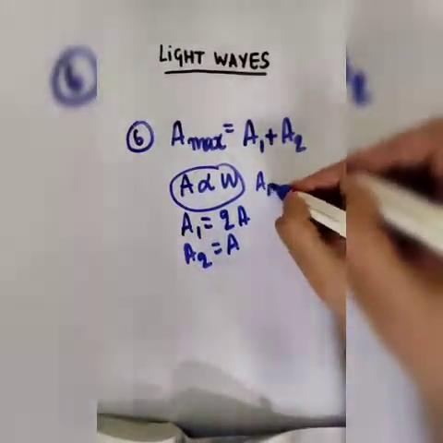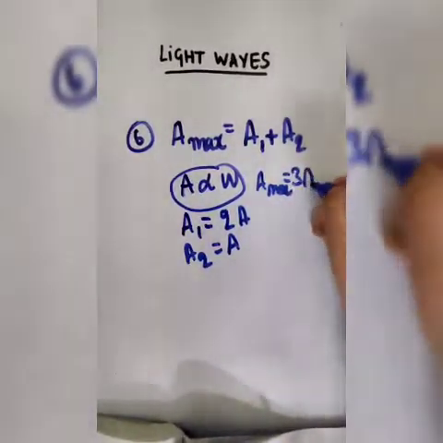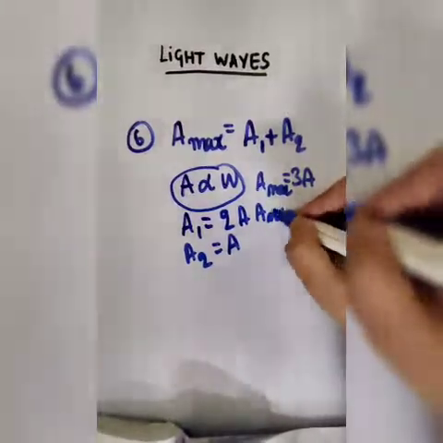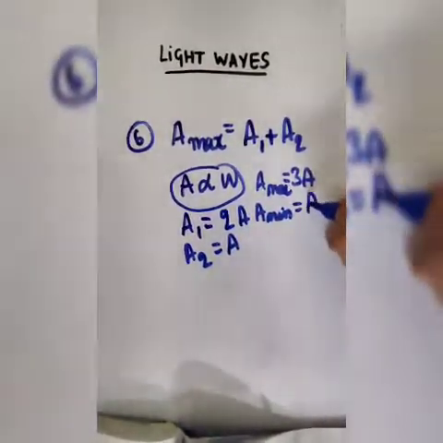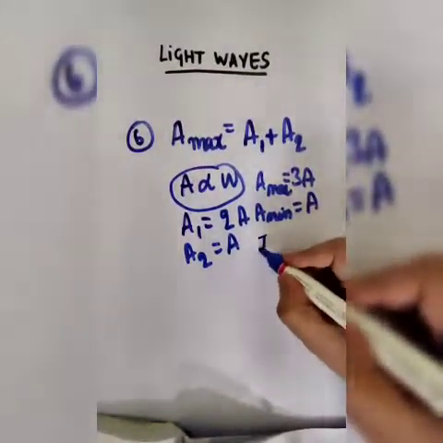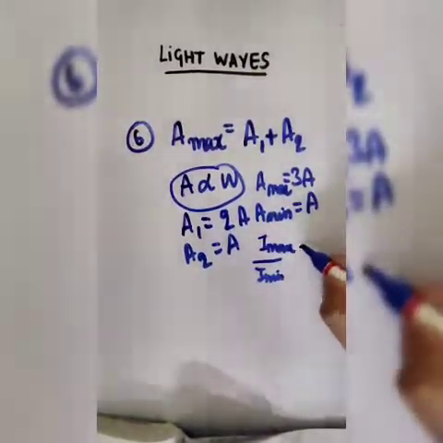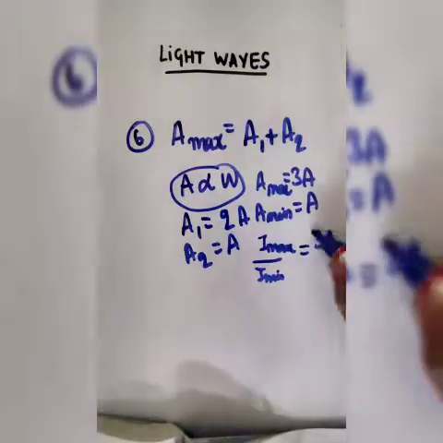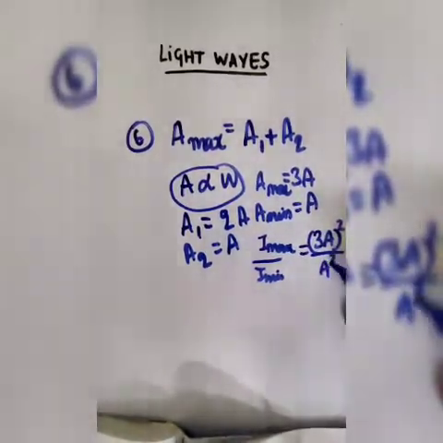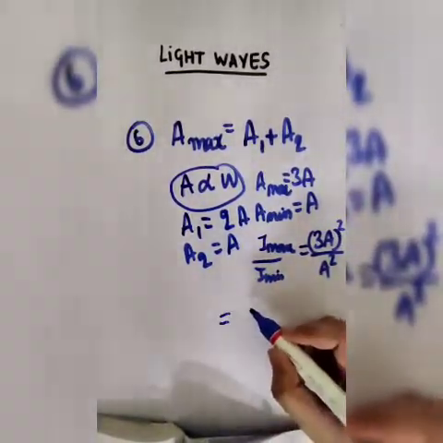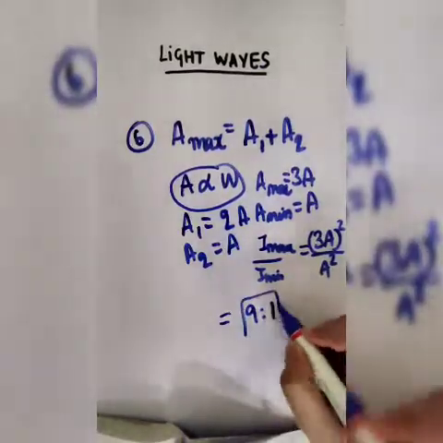So A max would be equal to 3A. A min would be A1 minus A2, which is A. So I max by I min would be equal to 3A square divided by A square, and the value would come out to be 9:1.